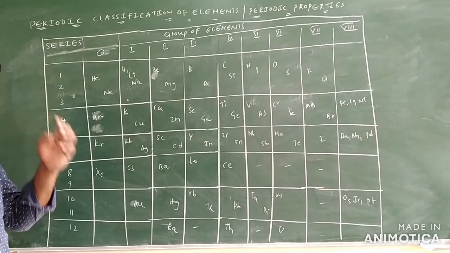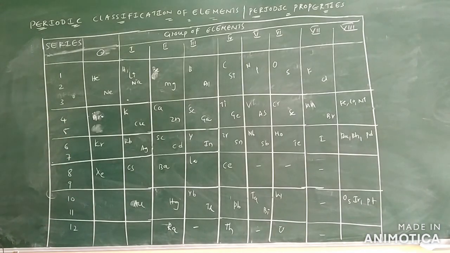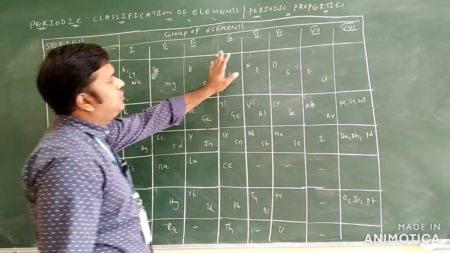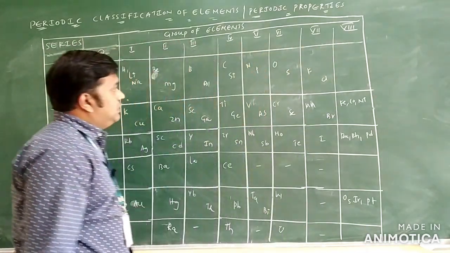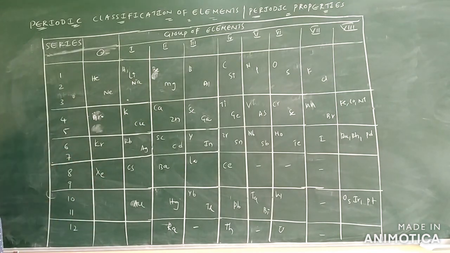So this is a construction of the Mendeleev periodic table. You know this 0, 1, 2, 3, 4, 5, 6, 7, 8 up to how many groups we have? 8 groups are there. And you will see we have series of the elements we have. First group we can say 1, 2, 3. We will say this 4, 5 and 6, 7. These are short periods. These are what?